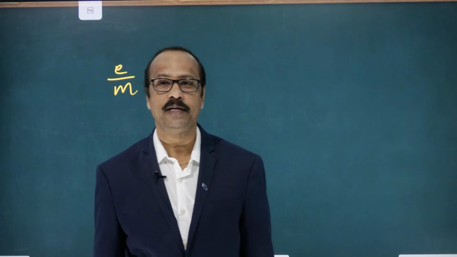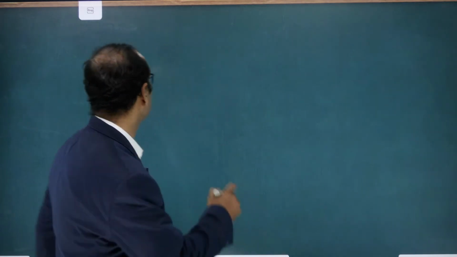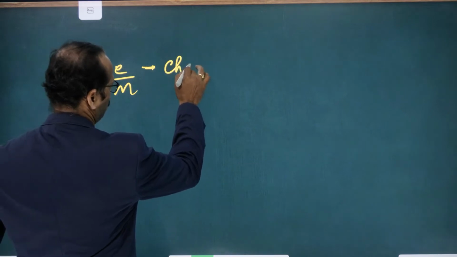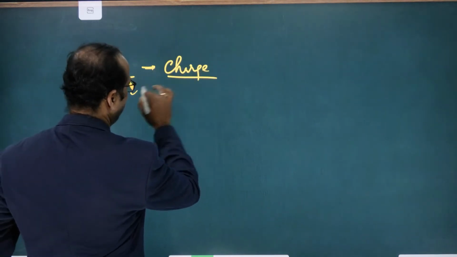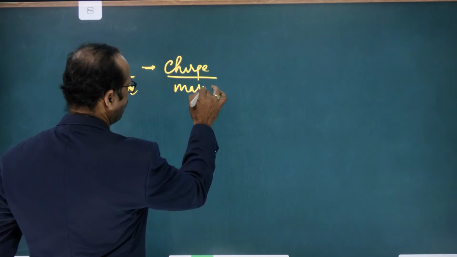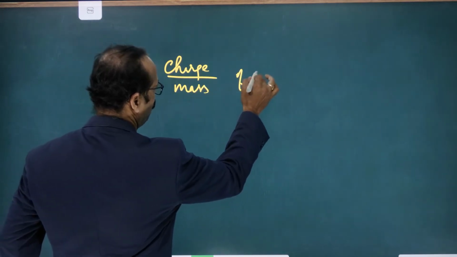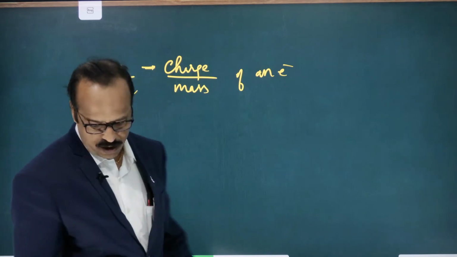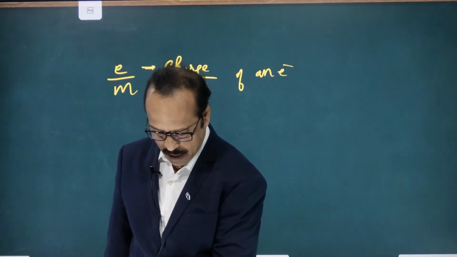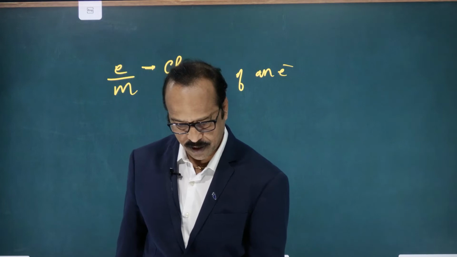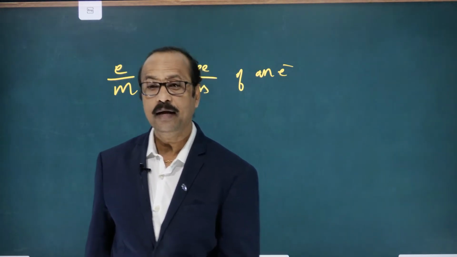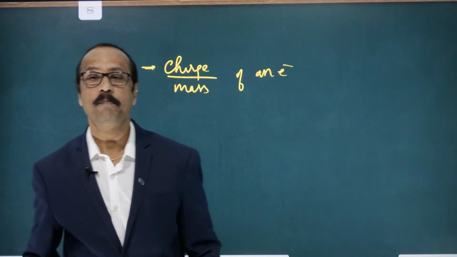So the e by m ratio of the electron is the ratio of charge to mass. e represents charge, and m represents mass. The charge to mass ratio of an electron was calculated by J.J. Thomson. After this discovery of the e by m ratio, another scientist called Millikan came.